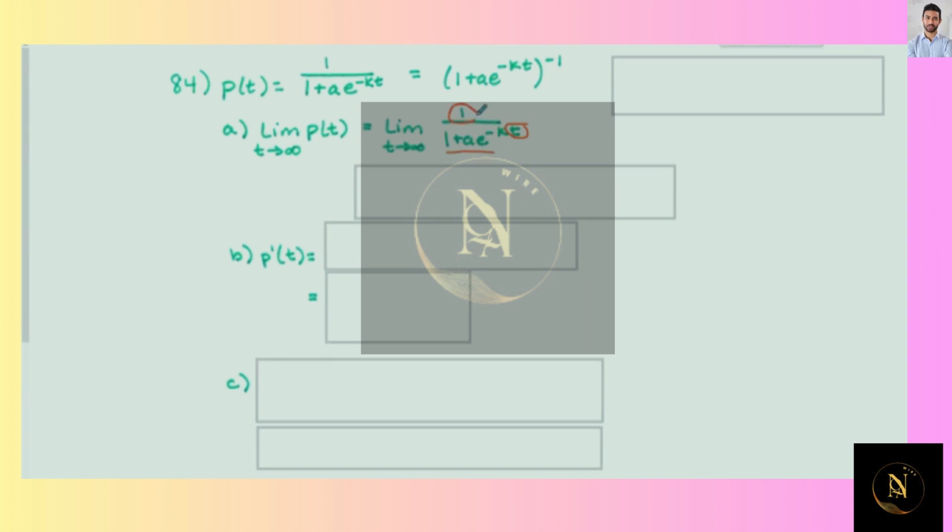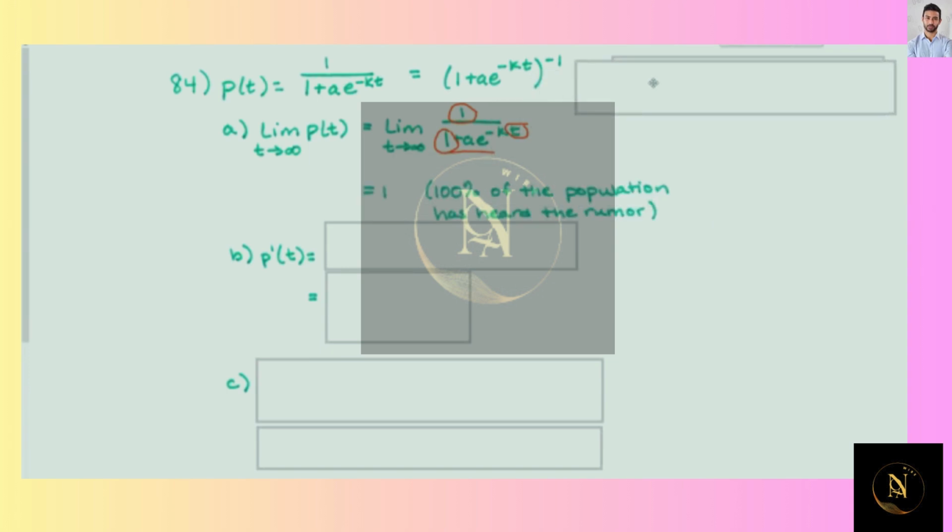1 divided by 1 is very, very close to 1. So we could say the limit is 1. And what that means is that 100% of the population has heard the rumor when time is approaching infinity. And that makes sense. Okay, in part B, we want to find the rate of spread of the rumor, and the rate of spread would be the rate of change, and that would be the derivative.